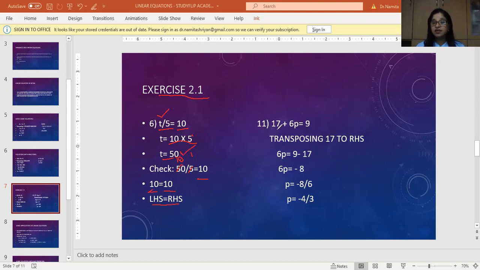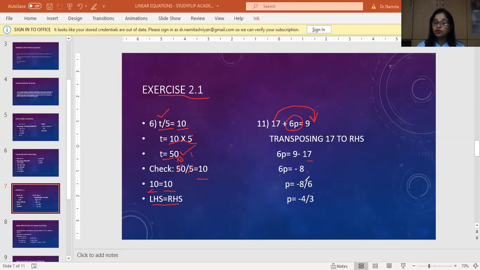Another sum, number 11: 17 plus 6p equals 9. So what am I doing? I'm keeping my variable on the left hand side as it is, and I'm transposing this whole number to the other side. So what do I get? 6p equals 9 minus 17. So 6p equals minus 8. P equals minus 8 divided by 6.